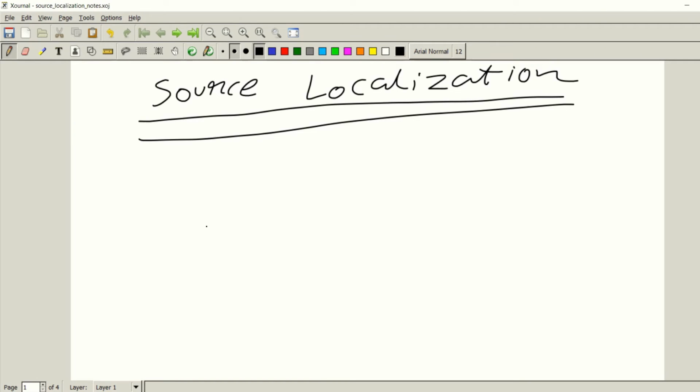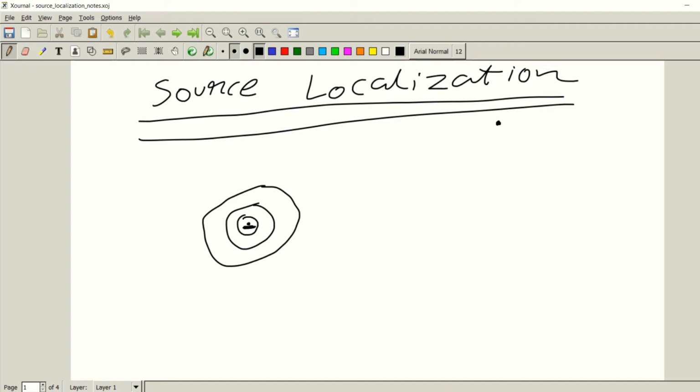Hello and welcome. This video is about the problem of source localization. Now to get a very generalized idea of the problem of source localization or source tracking, one can think of a very simple example. Suppose we have a ship that is traveling in the ocean, which can be understood as this 2D surface over here, and this ship has a radio transmitter which is emitting radio wave pulses at some periodic intervals.